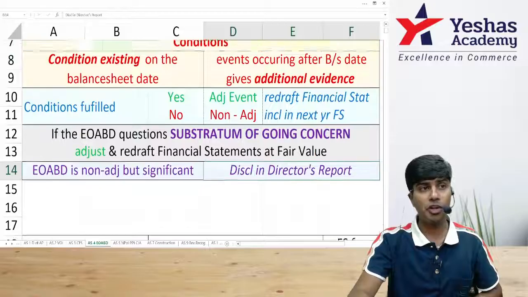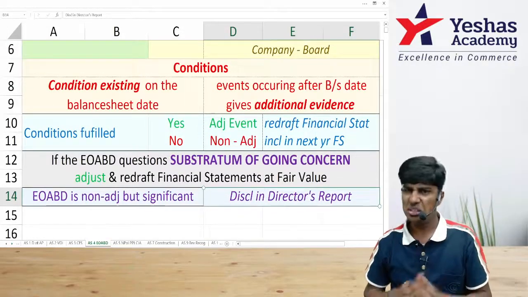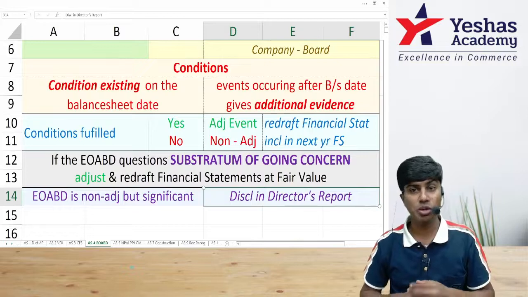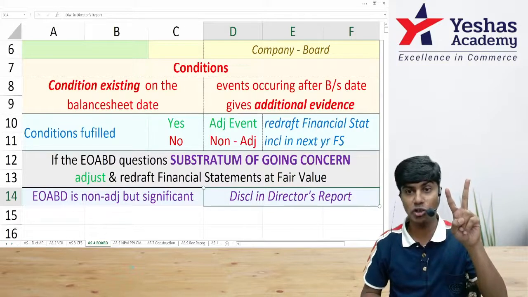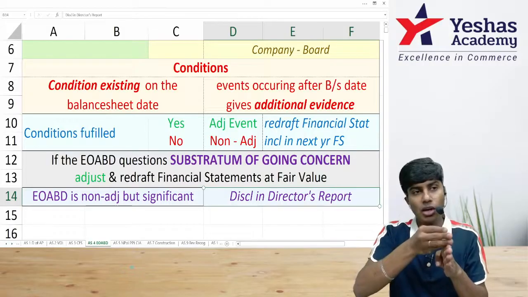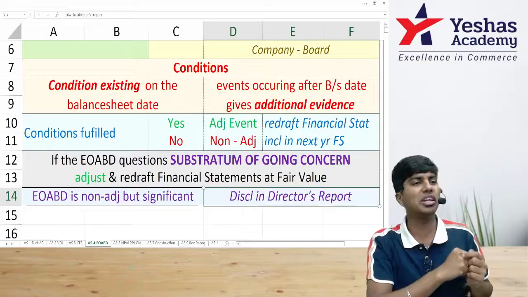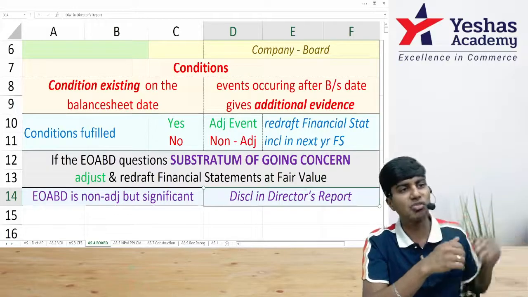Another important point to be remembered is, let us say there is no condition existing on balance sheet date. Then it will not become an adjusting event, because there are two conditions and both the conditions have to be fulfilled. If there is no condition existing on balance sheet date, only there is additional evidence or something happened after balance sheet date, it is actually not an adjusting event. It belongs to next financial year.